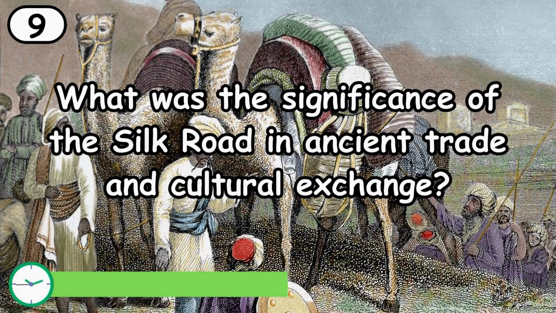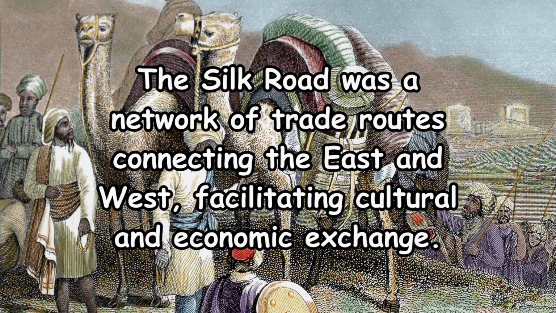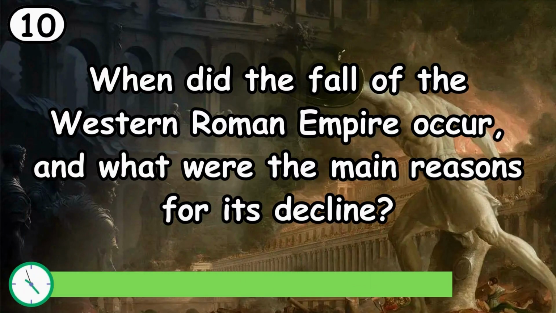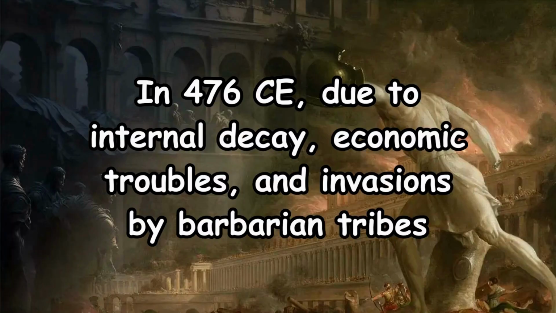What was the significance of the Silk Road in ancient trade and cultural exchange? The Silk Road was a network of trade routes connecting the East and West, facilitating cultural and economic exchange. When did the fall of the Western Roman Empire occur, and what were the main reasons for its decline? In 476 CE, due to internal decay, economic troubles and invasions by barbarian tribes.